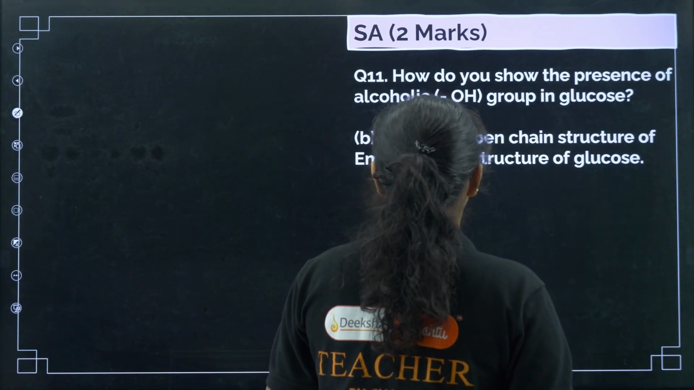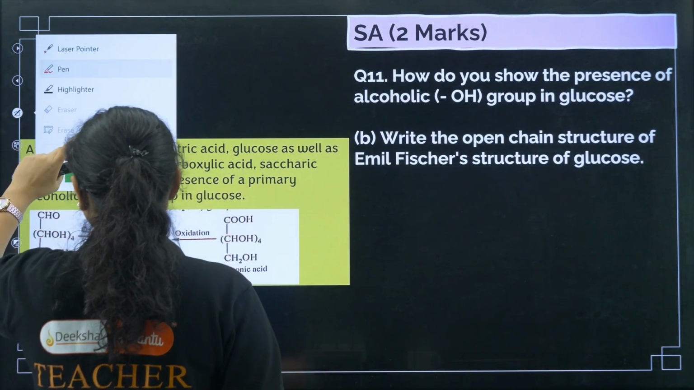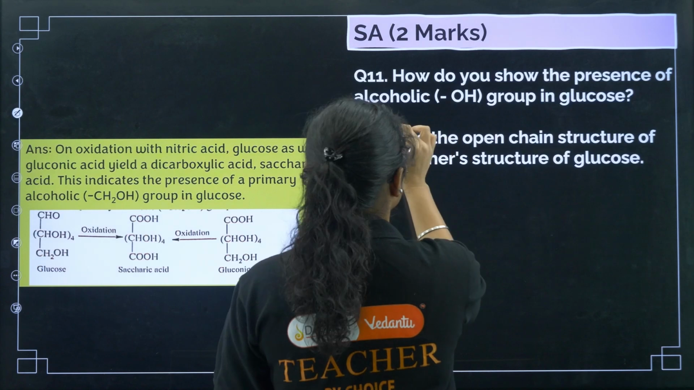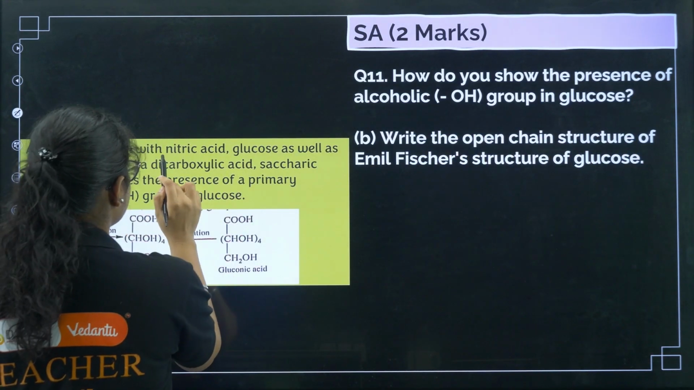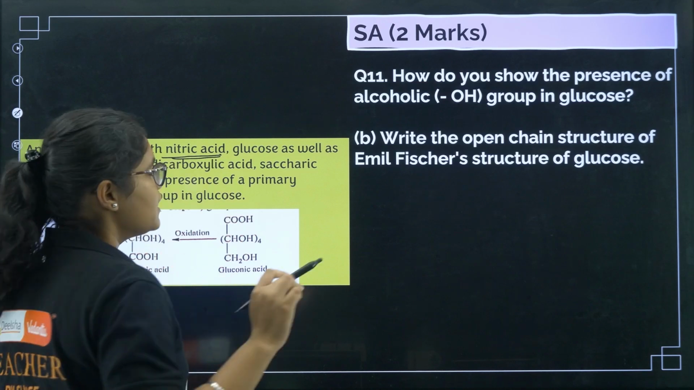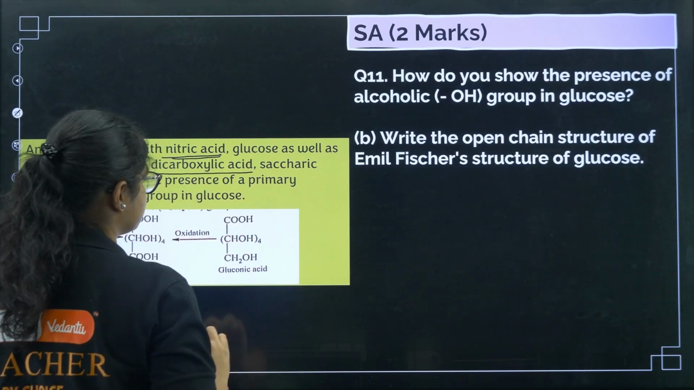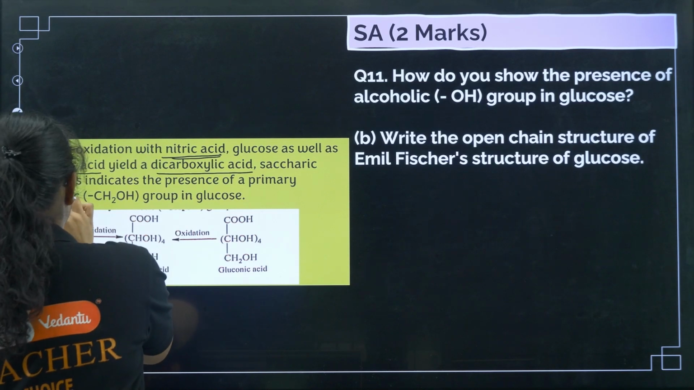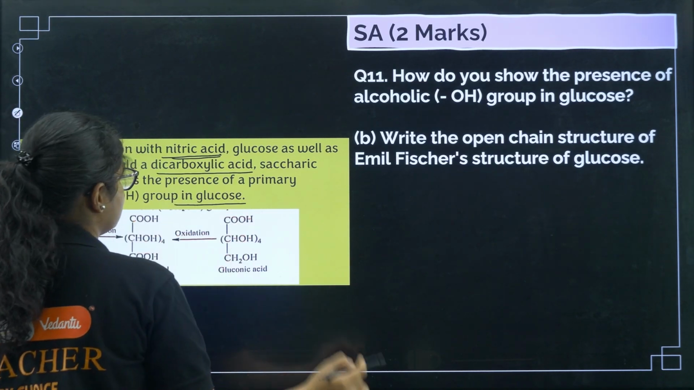Okay, now you see here, if you react this one, this is actually how you show the presence of alcoholic group OH in the glucose. On oxidation with nitric acid, glucose as well as gluconic acid yields a dicarboxylic acid, or saccharic acid. This indicates the presence of a primary alcoholic group in the glucose.